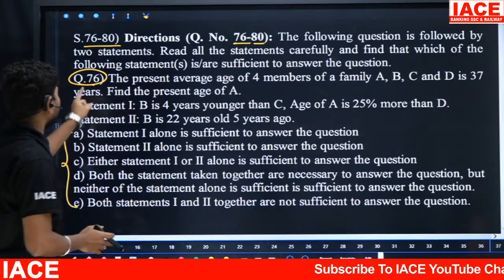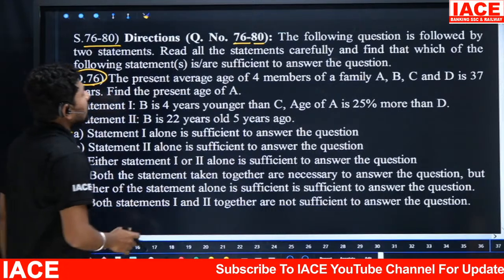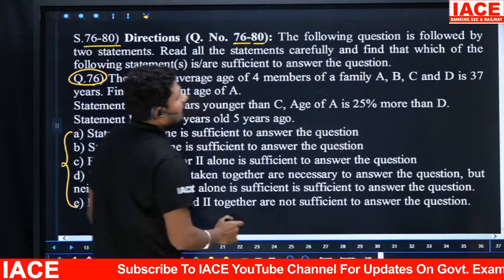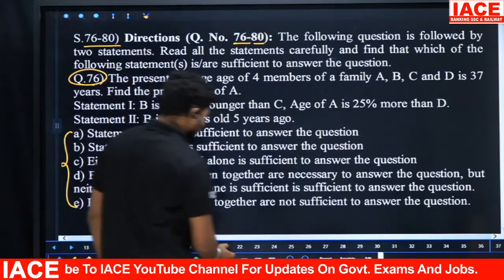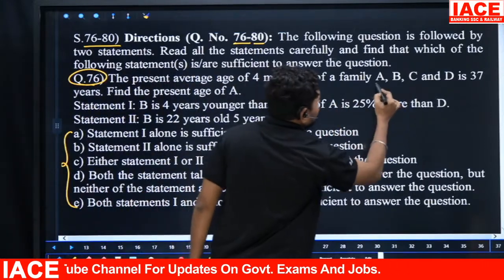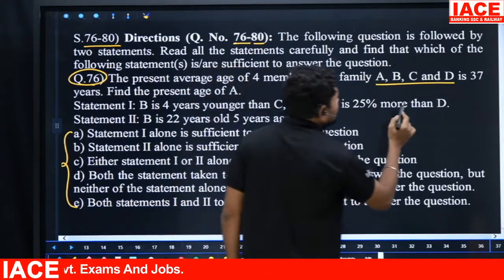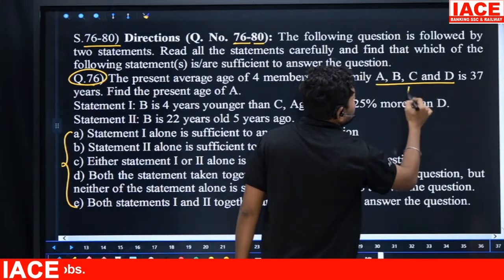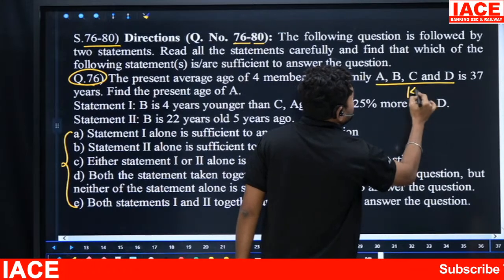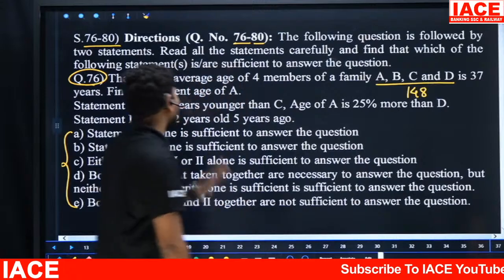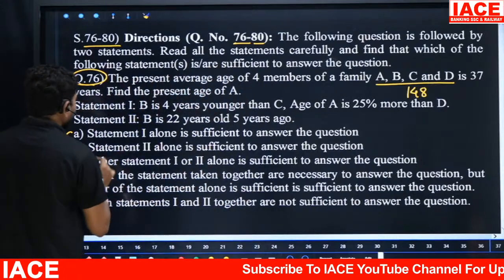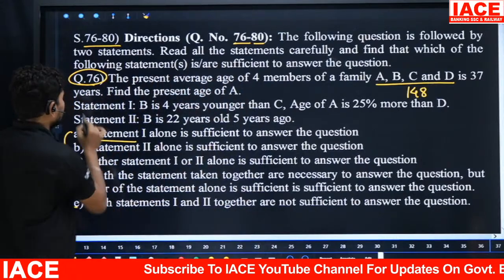So 76 here, the present average age of four members of a family ABCD is 37. So clearly mentioned, the average is 37, which means the sum of the value is what here? 37 into 4 is 148. Okay, total value of ABCD is 148. I am coming to statement 1. Statement 1 is what they are asking.